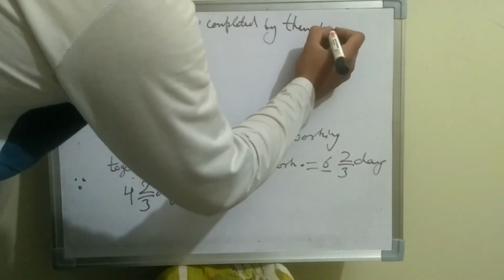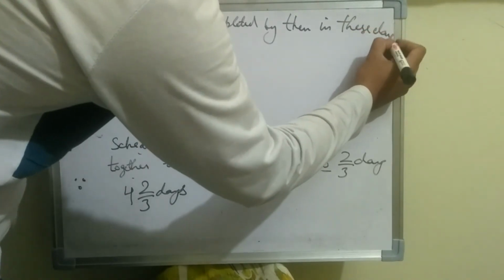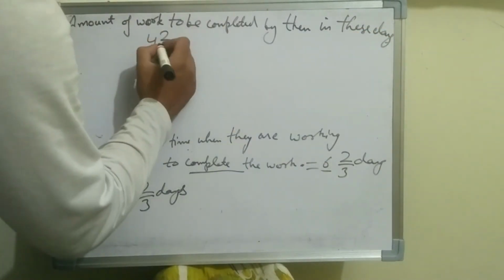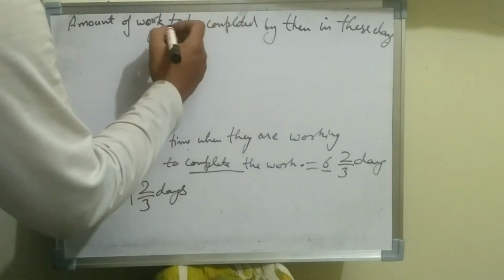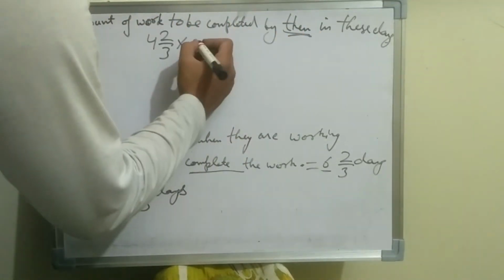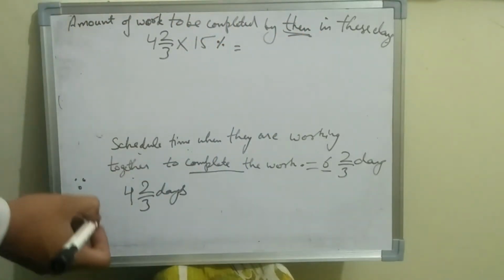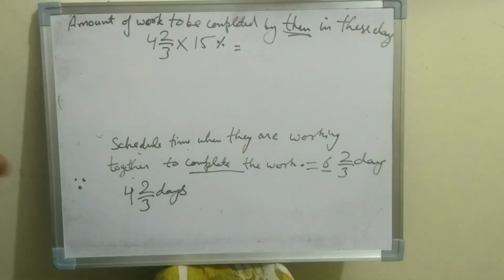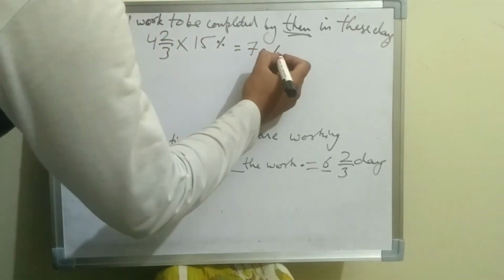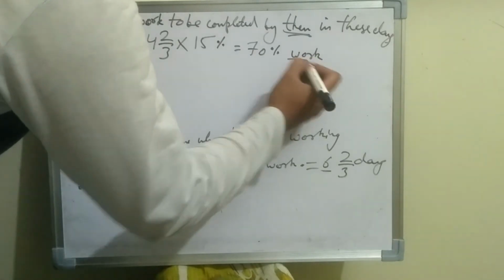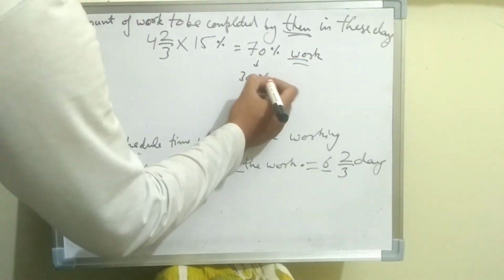So the amount of work to be completed by them in these days will be 4 and 2 by 3 multiplied by the efficiency, 15%, that will come out to be 70%. So 70% of work is completed in these days.